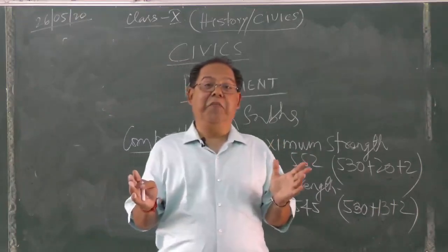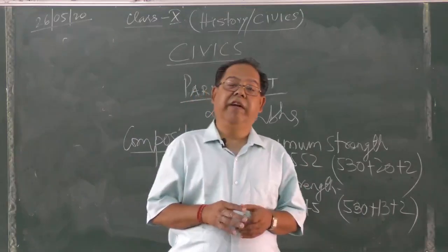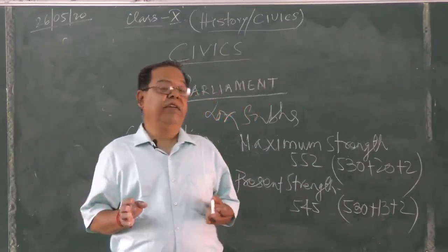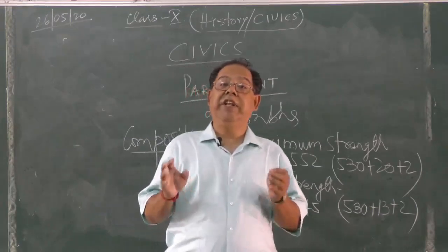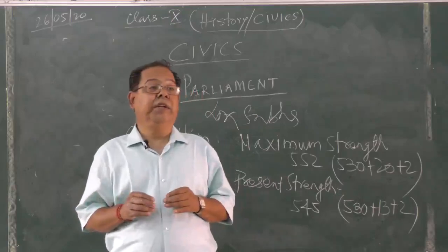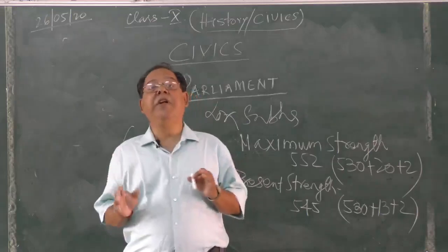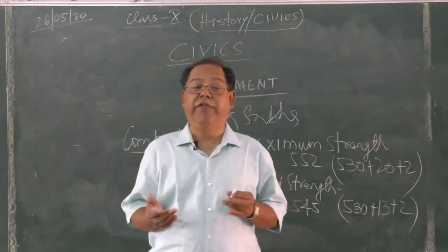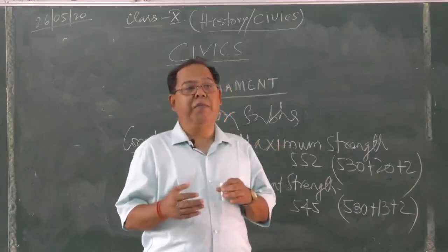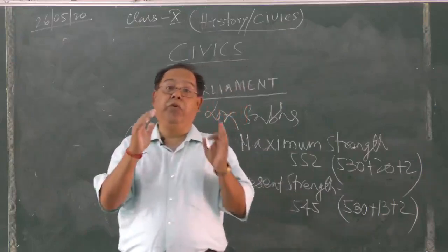Universal means all the citizens of India, irrespective of caste, creed, color, sex and religion, have the voting right. They can vote for both Lok Sabha and Vidhan Sabha. All right. Adult means those who have attained the age of 18. Earlier it happened to be 21, but with the 61st Amendment Act, it has been reduced to 18.